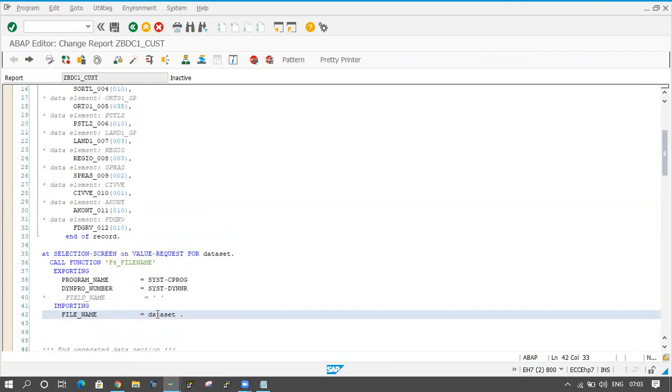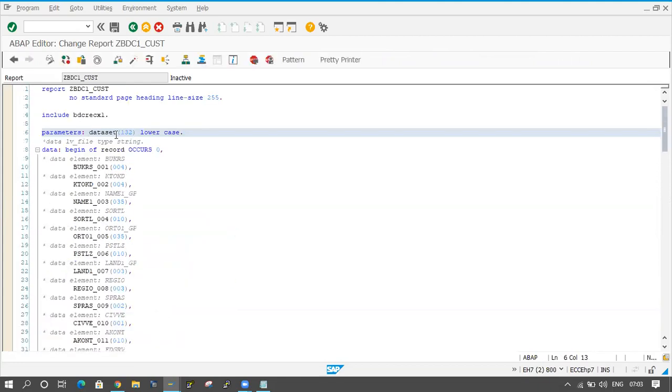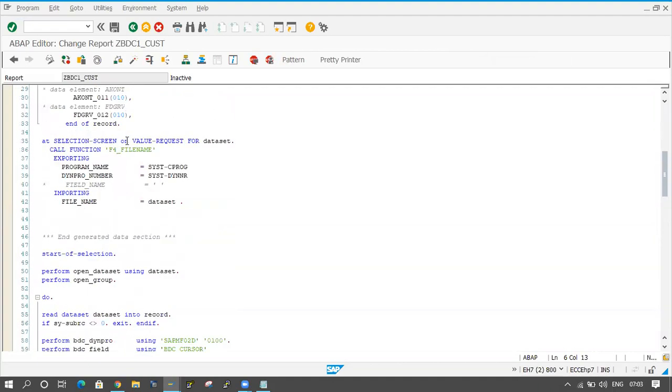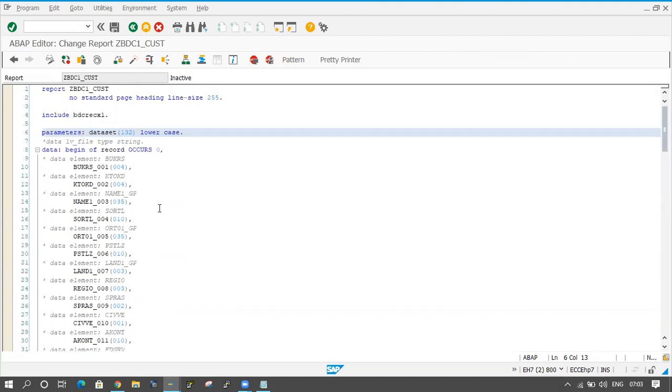Let me check the data set here. It is 132, but in the function module the file name data type and length is character 128 only, while the data set is character 132. It is a type conflict.